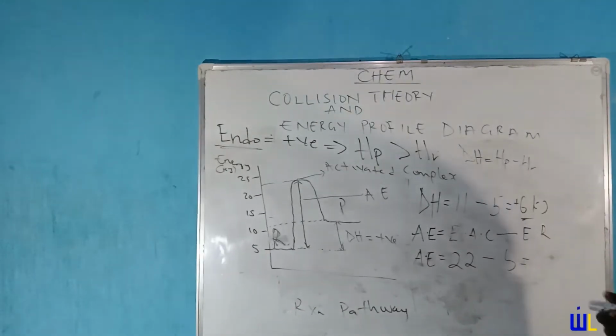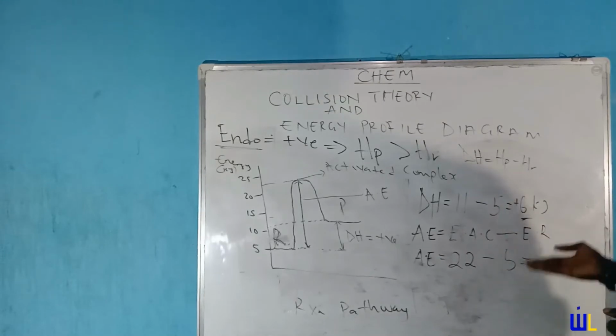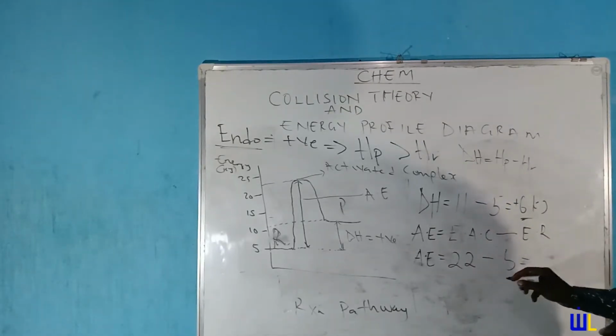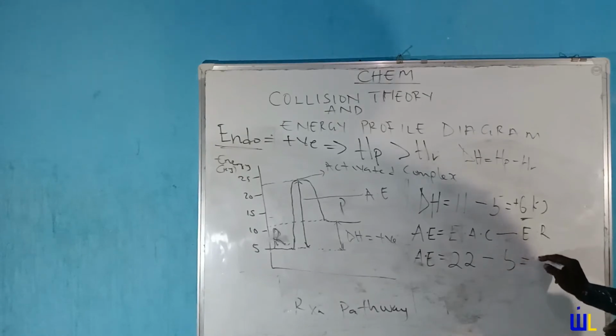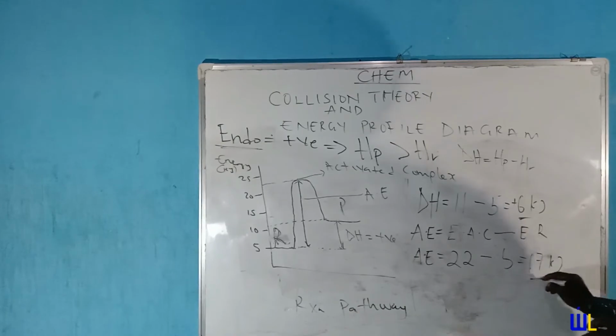So whenever you are asked to find activation energy, it is equal to the energy of the activated complex minus the energy of the reactant. So what do you have? 22 minus 5 is going to give us what? It's going to give us 17 kilojoules. And that's your answer.